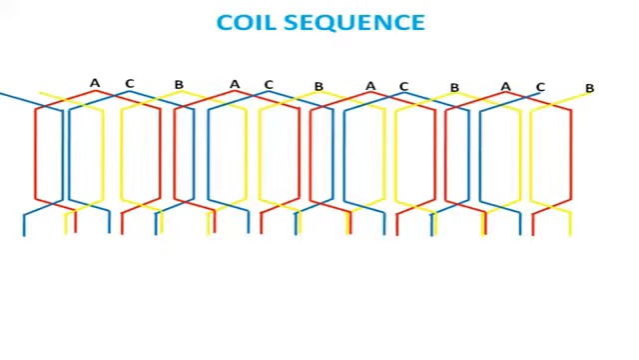So we have to remember this sequence whenever we make the connection. All A phases will be connected. For all A phases, you can see first A, then we have to leave two coils, then again A will come, again two coils. So 1, 4, 7, 10. All these coil groups will be connected for A phase.